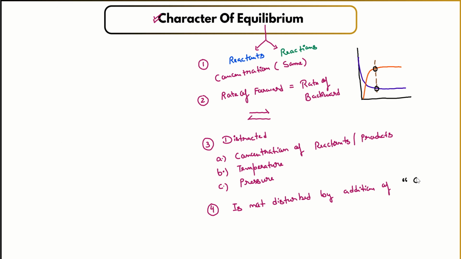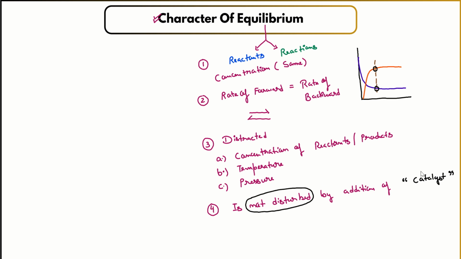If you are adding a catalyst through which you are either increasing or decreasing the speed of reaction, under that condition also, equilibrium is not disturbed. Equilibrium will not be disturbed.